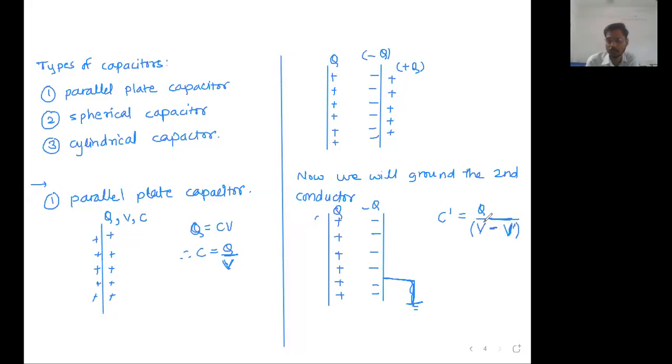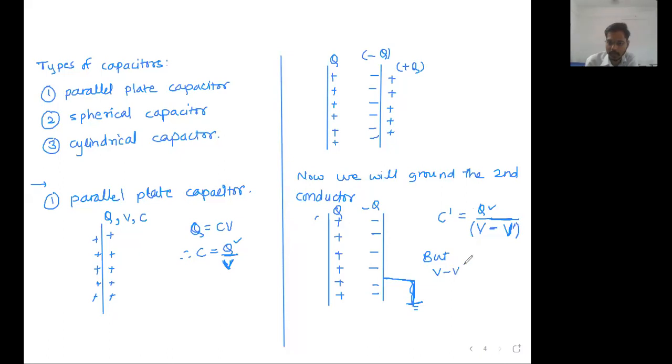So the potential of the first plate added to the potential of the second plate gives the potential of all the plates in the system. Now this value is certainly going to be less than V. Initially it was V. The numerator Q is the same in both.